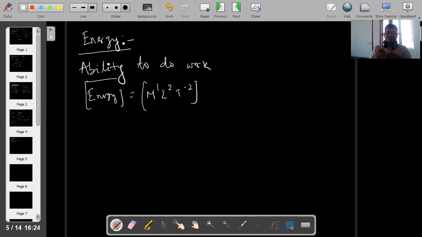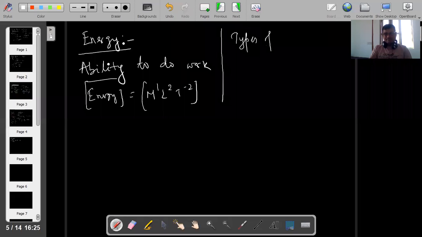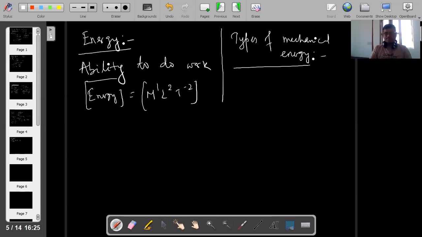There may be 1000 types of energy, but if you ask about types of mechanical energy, two types of mechanical energies are there. One is kinetic energy, second is potential energy. Write down: types of mechanical energy. Two types of mechanical energies are there.